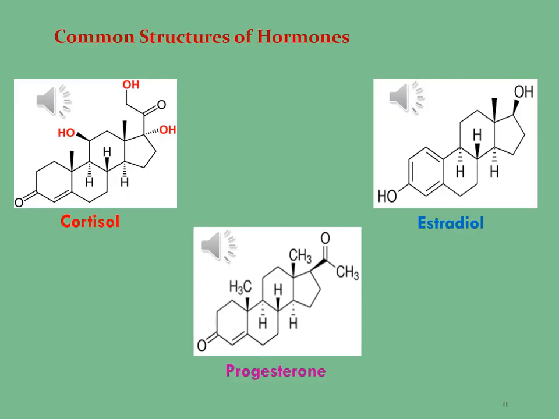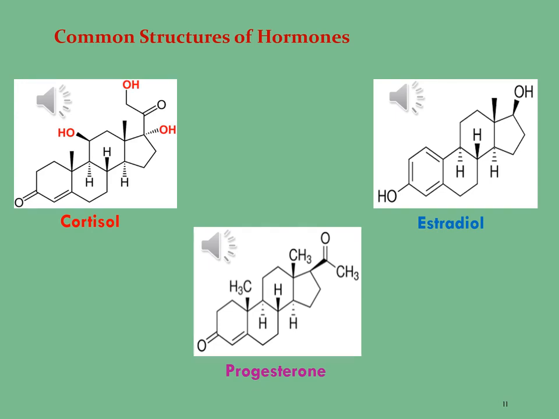Cortisol regulates a wide range of vital processes throughout the body, including metabolism and the immune response. It also has a very important role in helping the body respond to stress. Cortisol has a molecular formula of C21H30O5, meaning there are a total of 21 carbon atoms, 30 hydrogen atoms and 5 oxygen atoms. The molar mass of cortisol is 362.46 grams per mole.